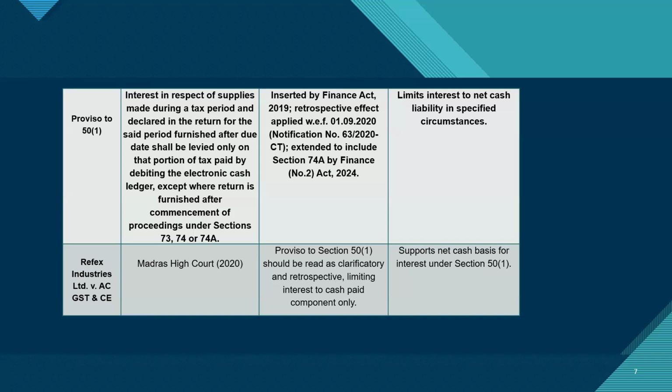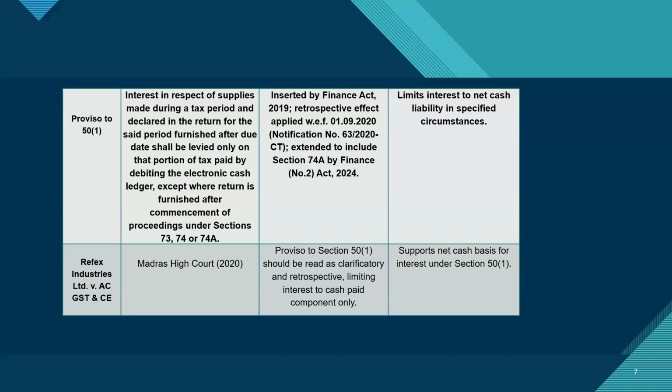And second is, suppose I have received an advance, say in November 2023, and I failed to pay the tax on that advance. Subsequently, in March 2025, I issued the invoice, and that invoice was correctly declared in the return for the month of March, because supply being made and declared is linked to the invoice being issued.